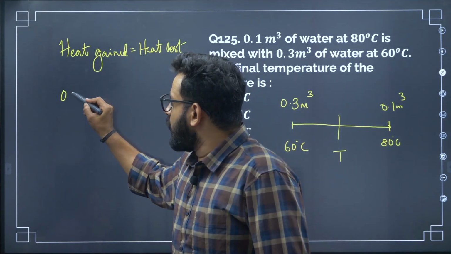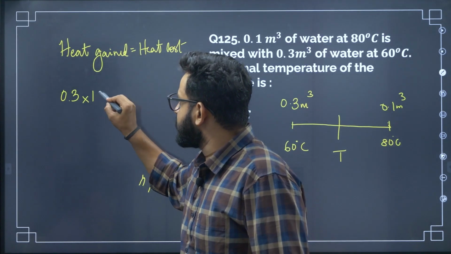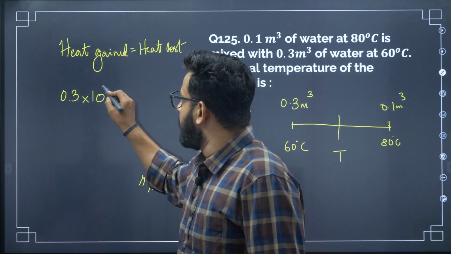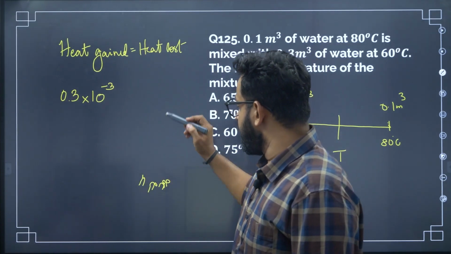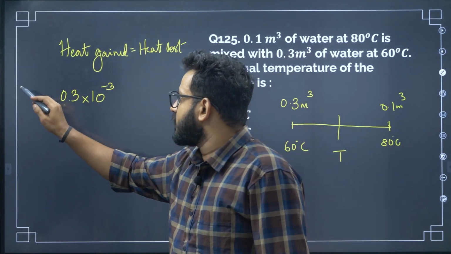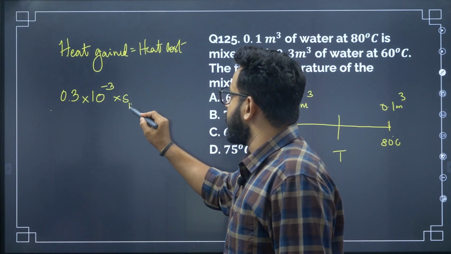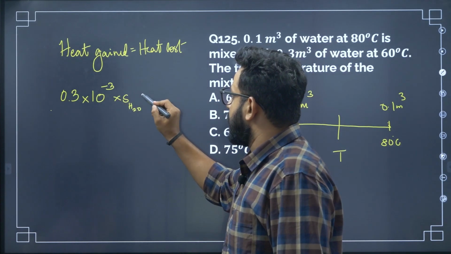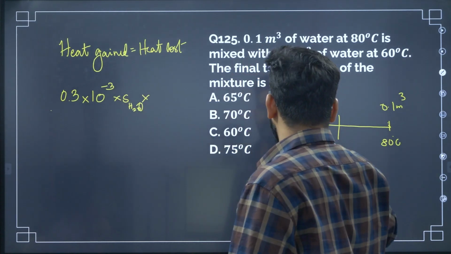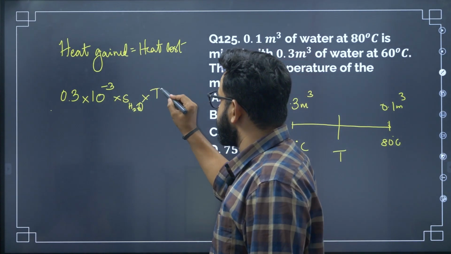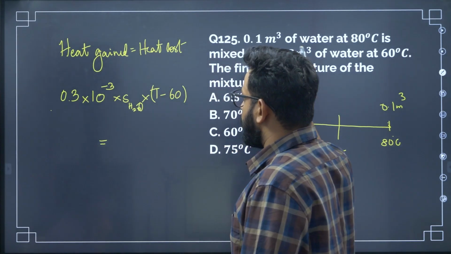Mass is volume into density. Density, as we know, is 10 to the power minus 3, okay, into specific heat of water into temperature variation. So T is a larger temperature compared to 60. This we have to equate to the other part, that is heat lost.